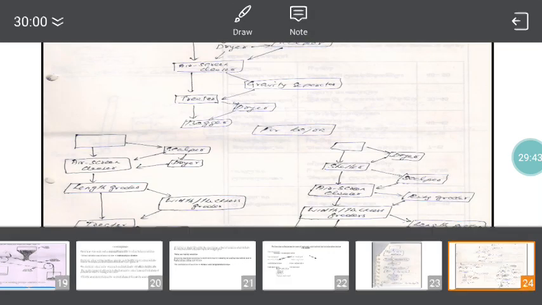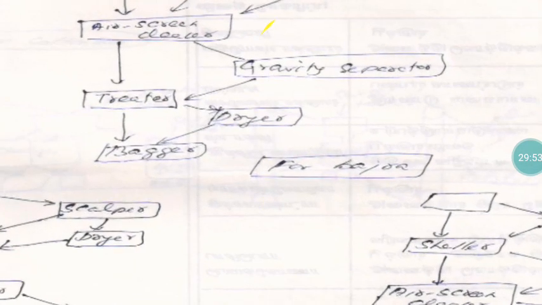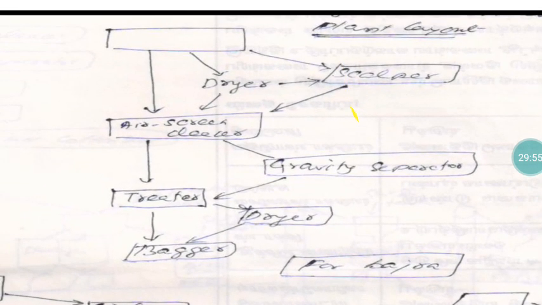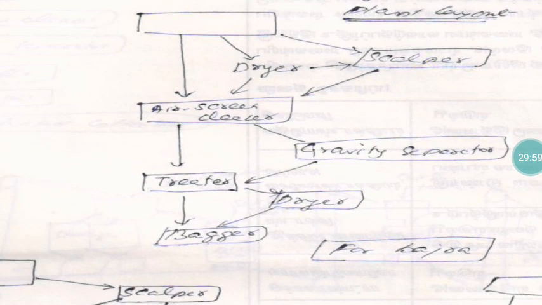The next one is the processing of bajra. We have to go for separation of the seed from the cob, then drying, then scalping, because normally we separate the seed from the cob by beating with sticks in the open area, so there is a chance for occurrence of stones and other things.